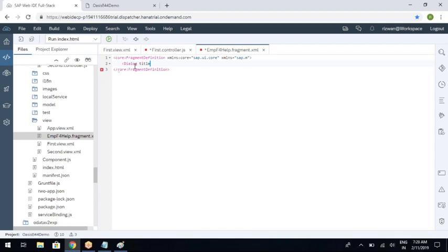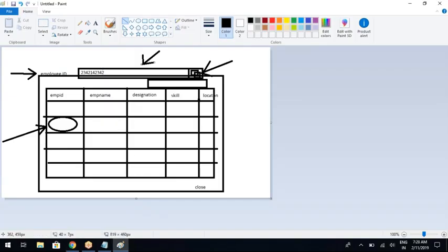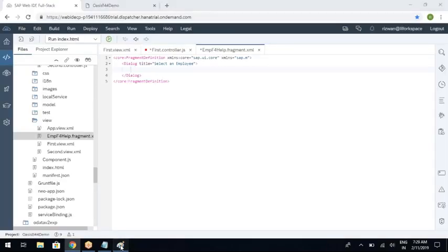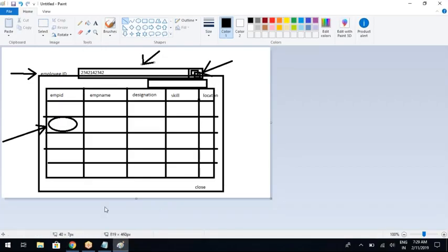You can keep a title, like select an employee, any title you can write, not a problem. Now inside the dialog, I need to create the content of the dialog, and my content is nothing but, inside the pop-up dialog, I want the table. With the search field, all this stuff, I want the entire table.